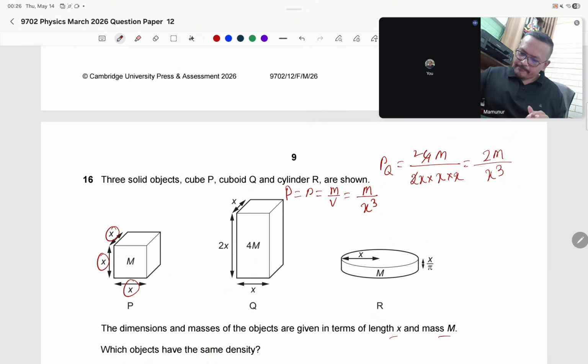They are not matching. And then rho of R: mass divided by volume again. Mass is m.